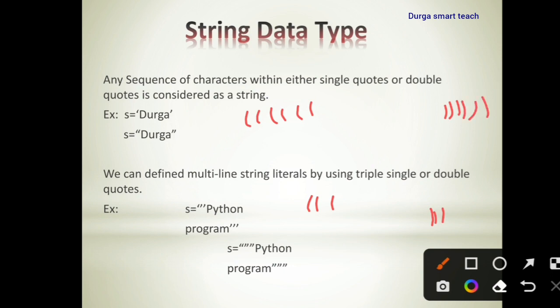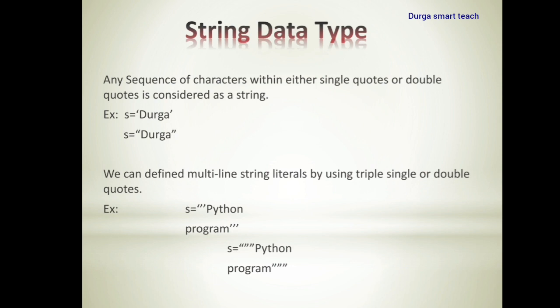So normally single line strings we represent in single quotations, and multi-line strings we represent in triple single quotations and triple double quotations. See this example, S is equal to Python program. It contains two lines, so that's why we are representing it in triple quotations. So here double quotations, triple single quotations or triple double quotations.